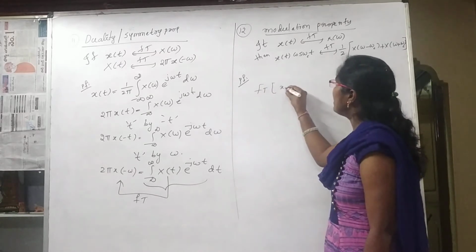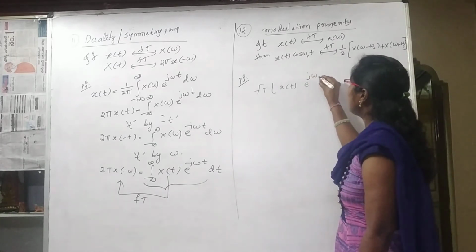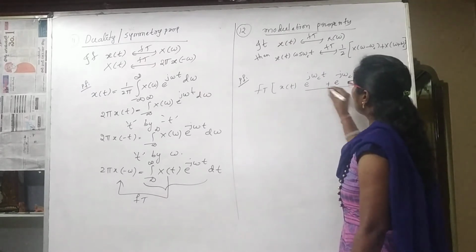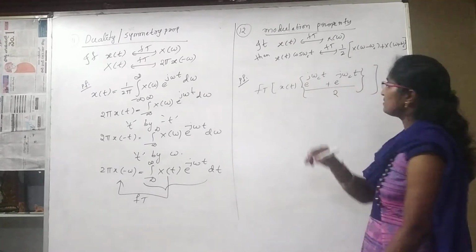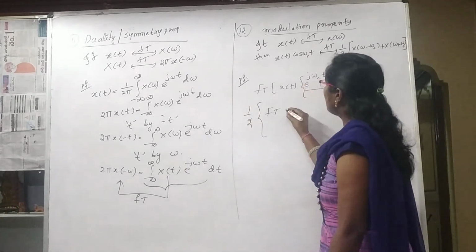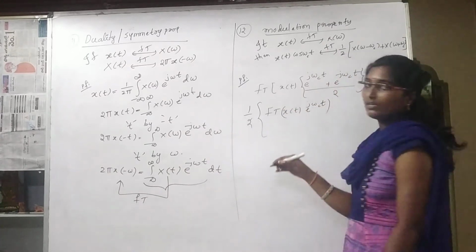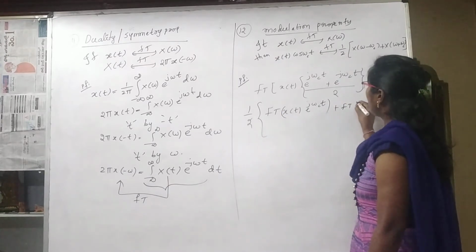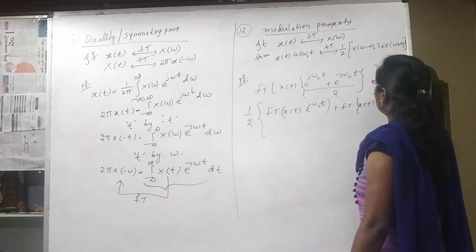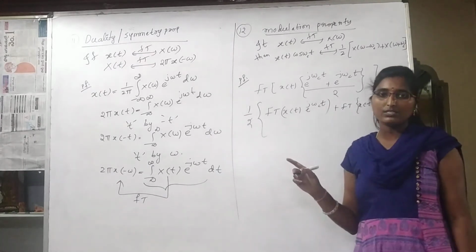Fourier transform of x of t into cos omega ct. Cos omega ct in trigonometry is (e power j omega ct plus e power minus j omega ct) by 2. Now the Fourier transform of 1 by 2 outside, the Fourier transform of x of t into e power j omega ct, and the Fourier transform of the next term, x of t into e power minus j omega ct, is the term.